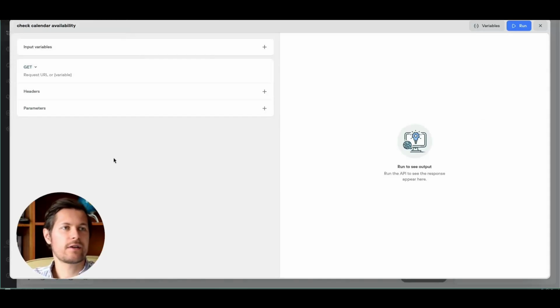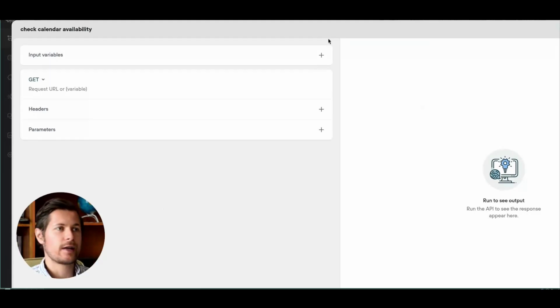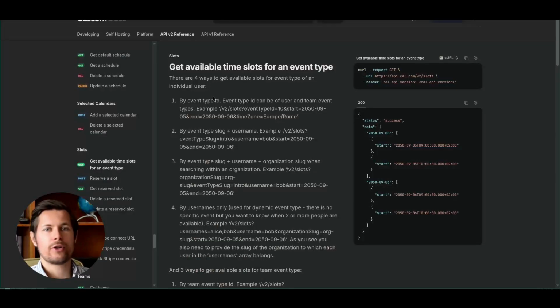Okay, now this is the configuration of the integration. So this is the API call. Now, in order to get the correct request URL, we will have to check the cal.com documentation. And the way cal.com works, it has these slots that you predefine. Let me show you an example on their interface.